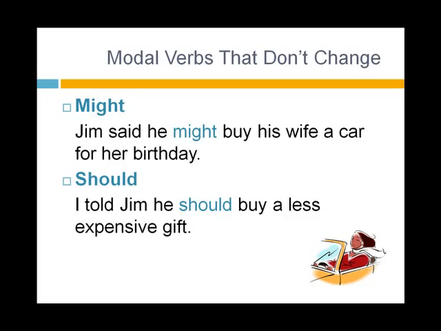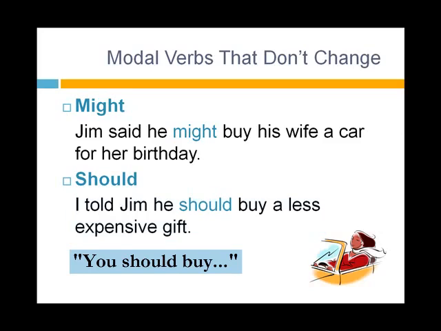Might and should are two modal verbs that don't change. Example: Jim said he might buy his wife a car for her birthday. The original words were, I might buy my wife a car for her birthday. Next example: I told Jim he should buy a less expensive gift. The original words were, you should buy a less expensive gift.